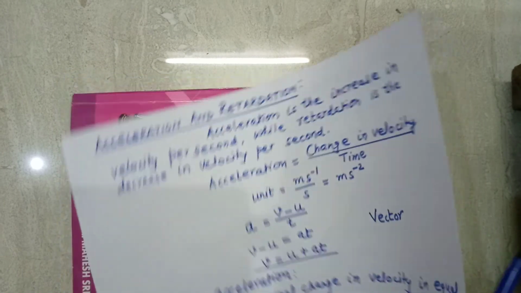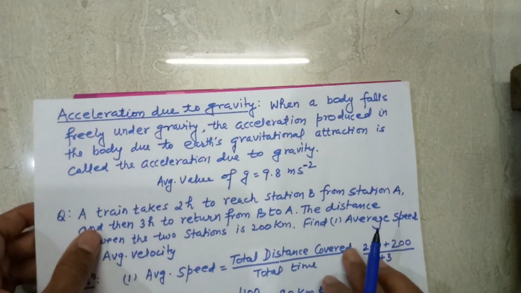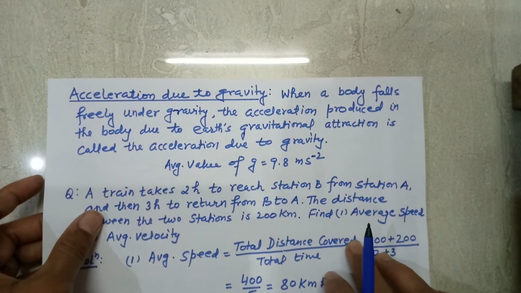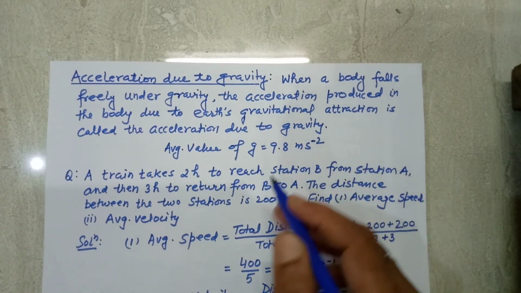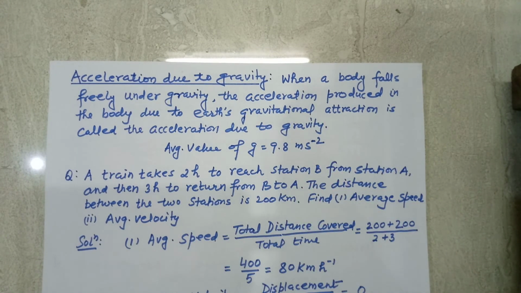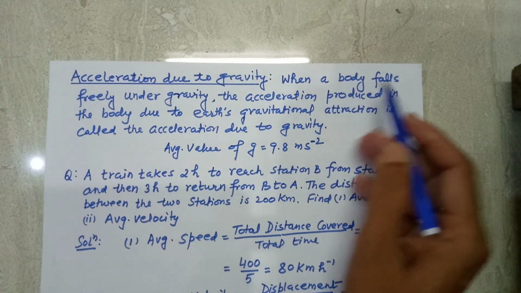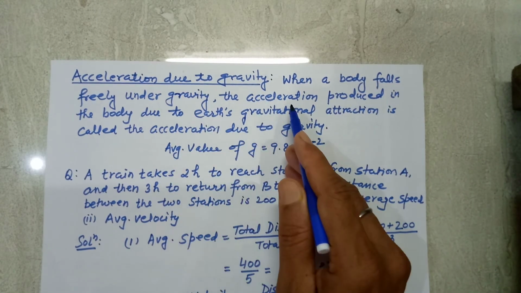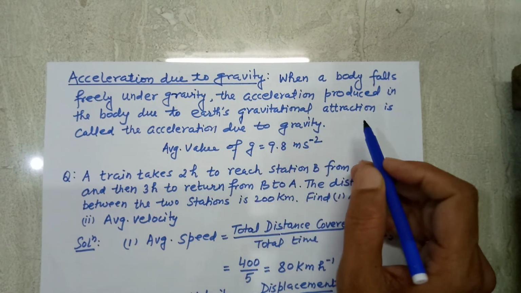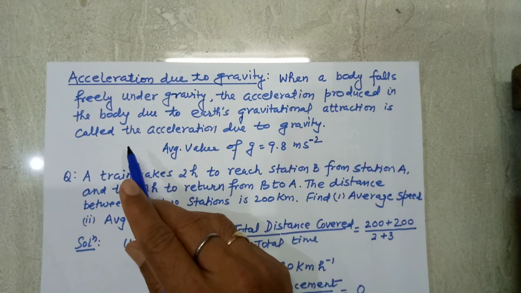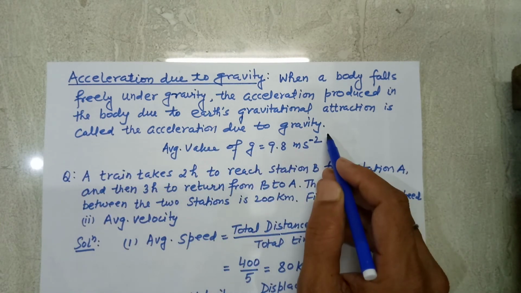Now next is acceleration due to gravity. When a body is falling freely under gravity, the rate of increase of velocity of the body is known as acceleration due to gravity. So the definition is, when a body falls freely under gravity, the acceleration produced in the body due to the gravitational attraction of the earth is called acceleration due to gravity.